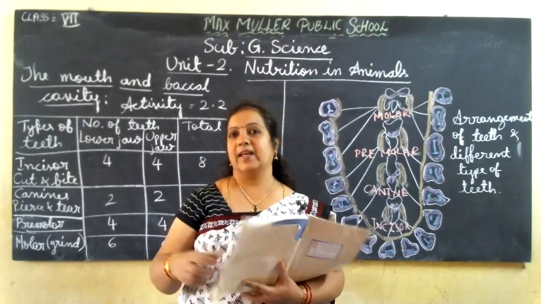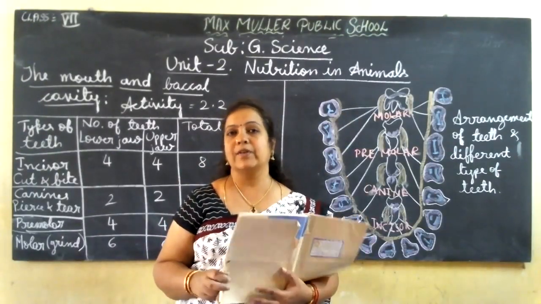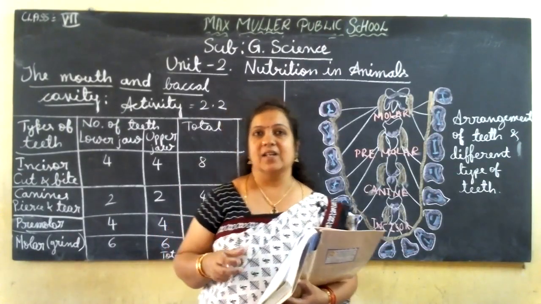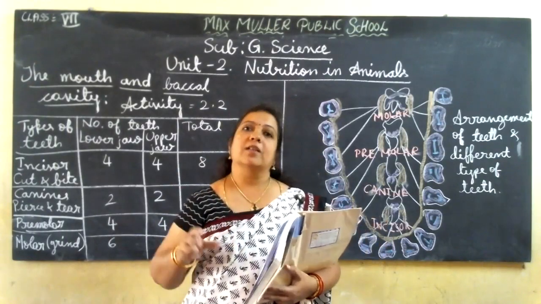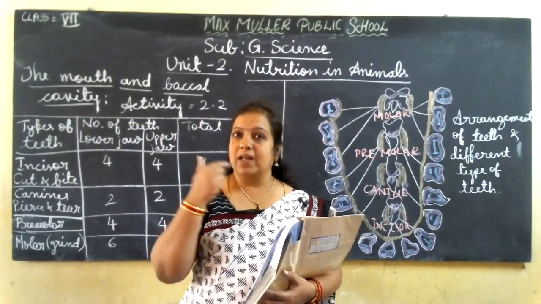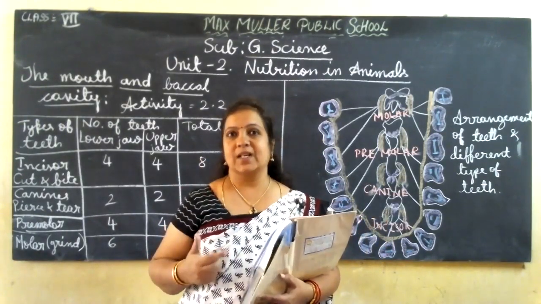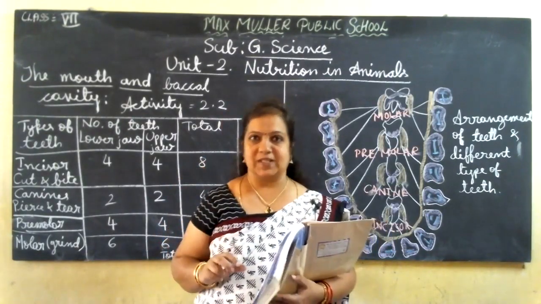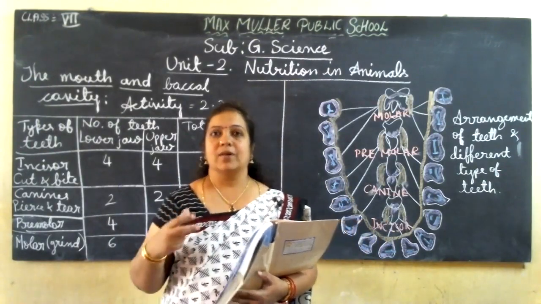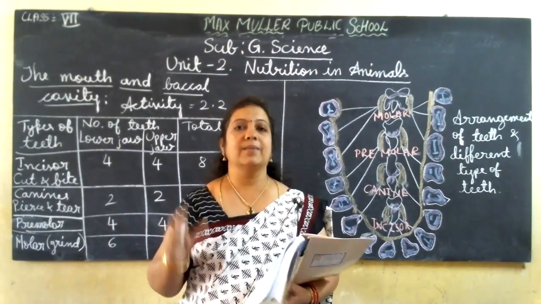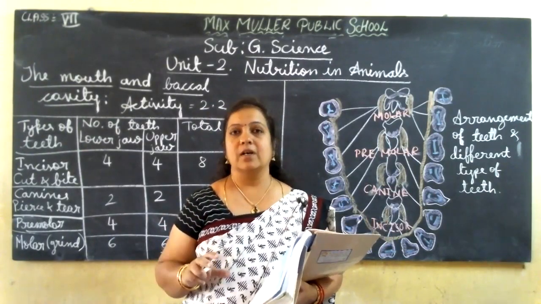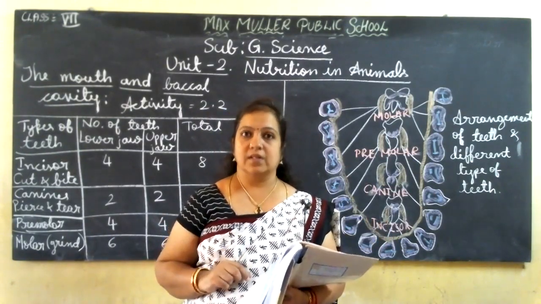Okay, so when we take food inside, what will we do? We will chew the food, we will bite it, cut it. Is it not? So inside the mouth, what are the main parts? Teeth are present, the tongue is present, and a mucus or jelly-like liquid is present. We will talk about those three things in the buccal cavity. This is the first compartment, the first portion of the digestive system.